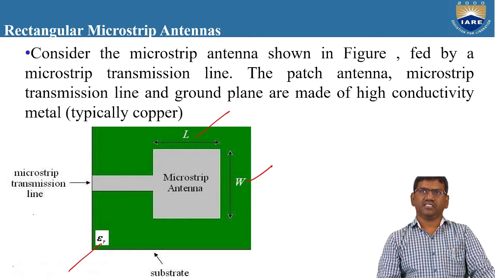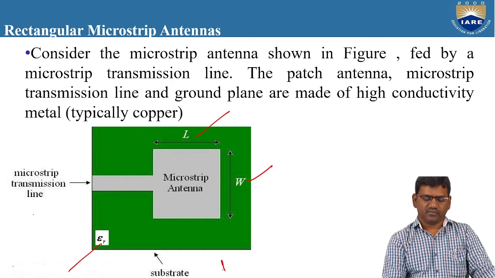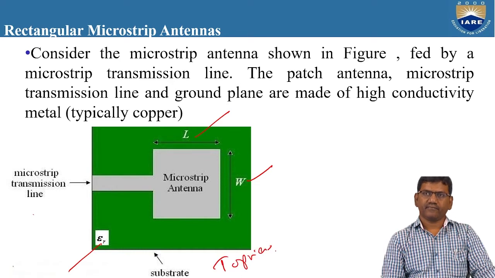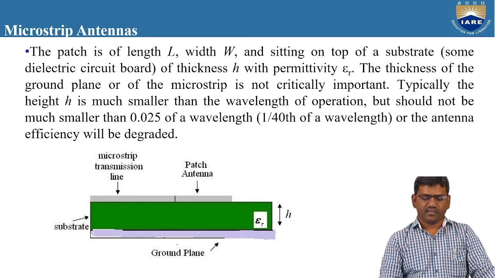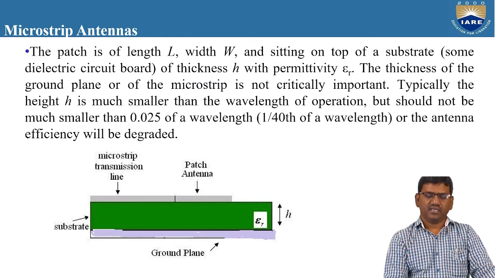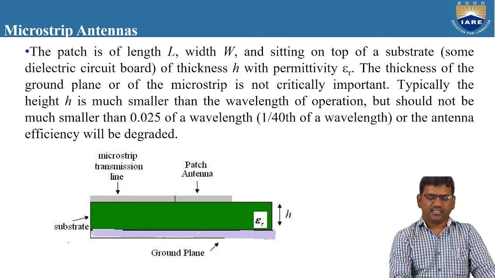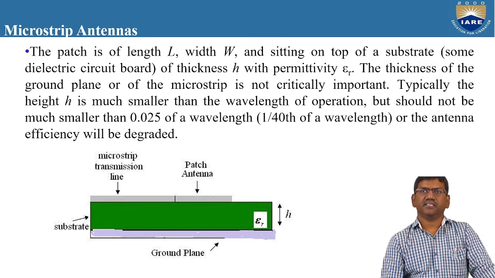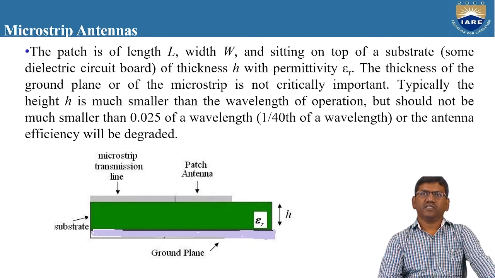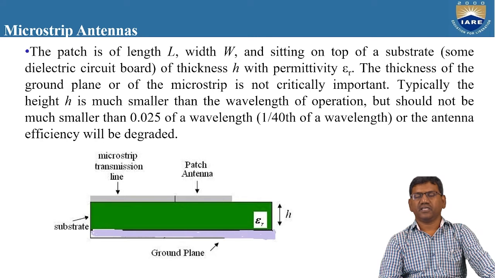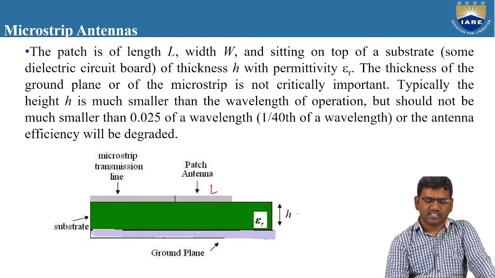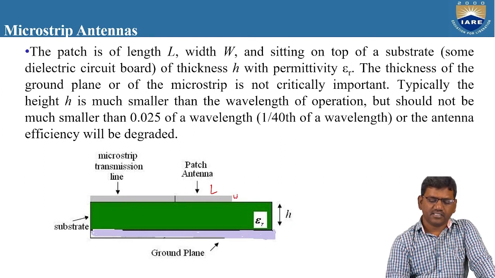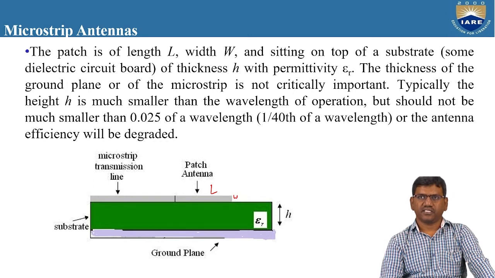So suppose this is the top view. From the side view, the patch antenna will appear like this. So this is the patch antenna, this is the ground plane, and this is the substrate, and this is the microstrip transmission line, and this is the patch antenna from the side view. Here, if you want to increase the radiation efficiency, the parameters which will decide are this length of the patch, this width of the patch, and this H, the height of the substrate. Right?